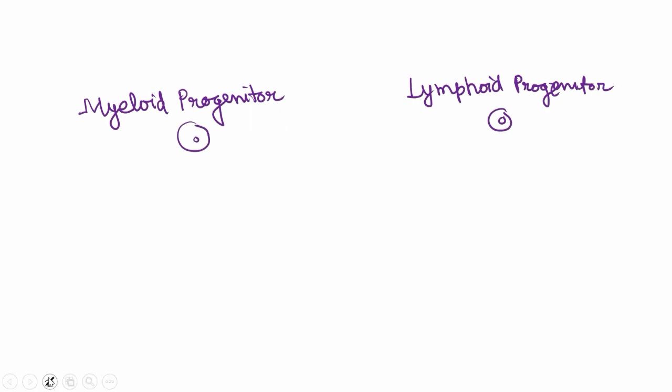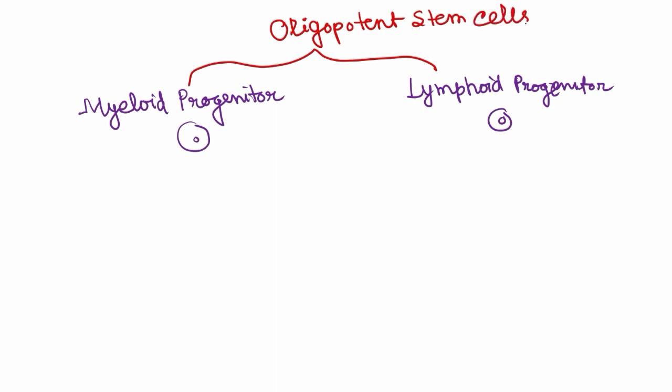These two types of stem cells have lesser potency than multipotent cells, as they cannot give rise to all the blood cells. They can only give rise to some of the blood cells. So these stem cells are called oligopotent stem cells.